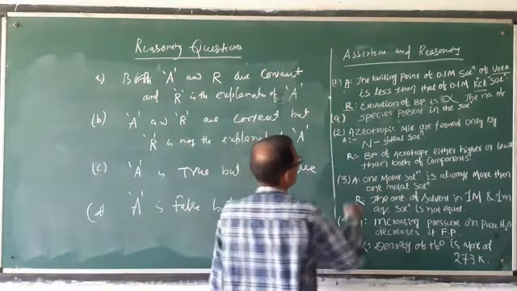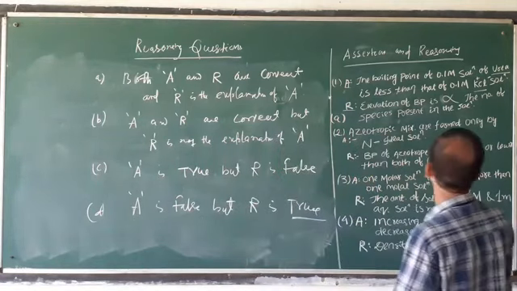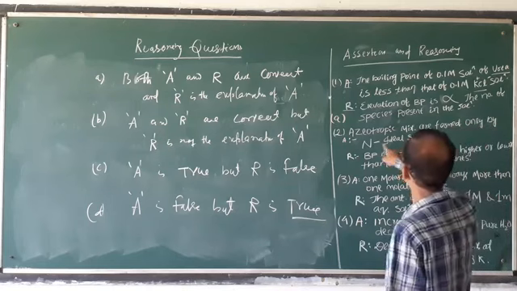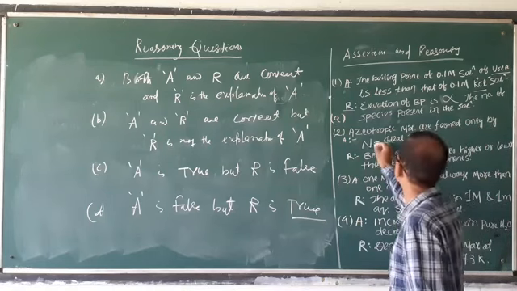Second question. Azeotropic mixtures are produced only by non-ideal solutions.